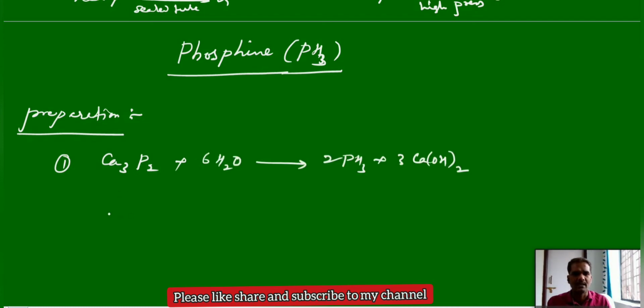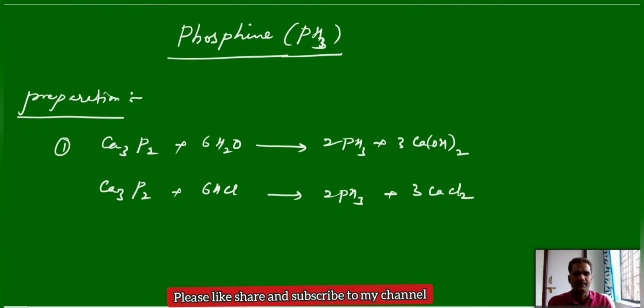And also the same calcium phosphide, instead of hydrolysis, if you treat with dilute acids like HCl, you will also get the phosphine. Either hydrolysis or treatment with acids, the calcium phosphide gives phosphine. This is one of the preparation methods.